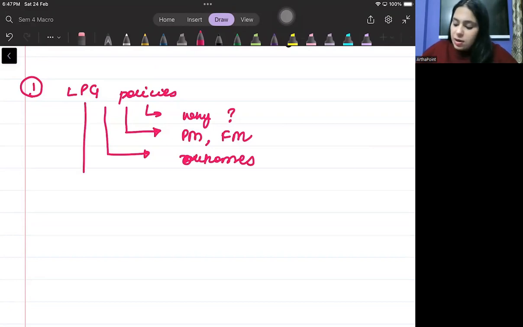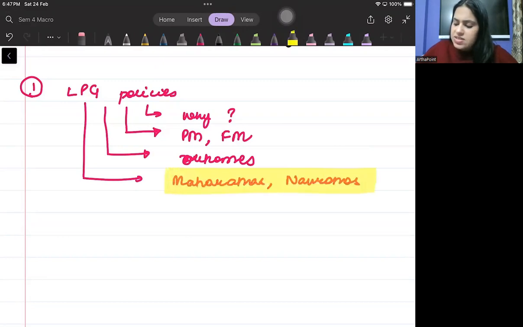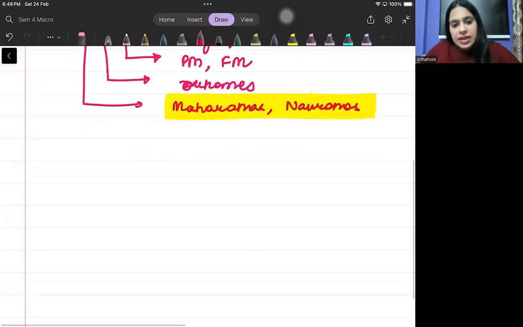And then beta, you should be aware about terms like Maharatnas, Navratnas. This is just some names of the public sector organization, Maharatna and Navratna, वो भी जानना जरूरी है. Then within LPG, you should also be aware about what led to LPG. हाँ, इसमें ये भी जान लेना कि India had reserves for only how many days and कितना foreign reserve India के पास बचा था. So that's the first important topic that can be asked in exam.